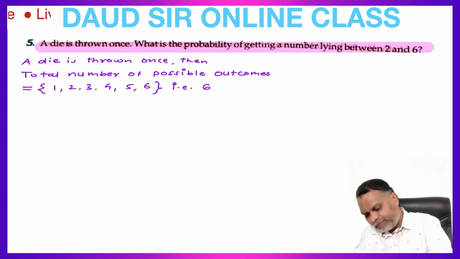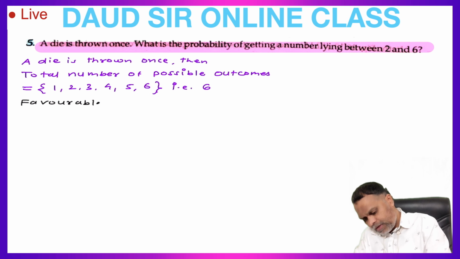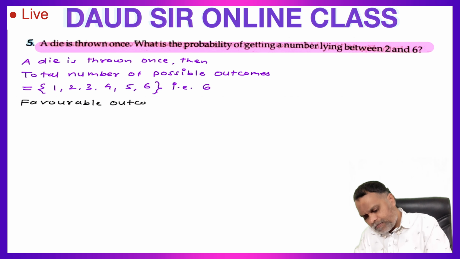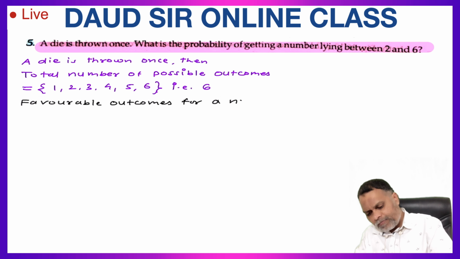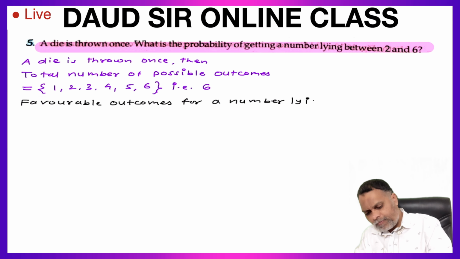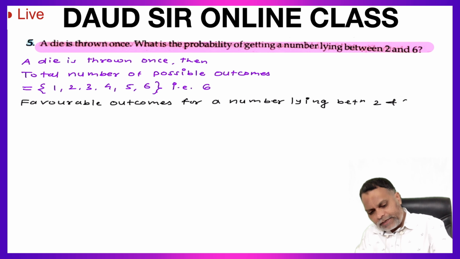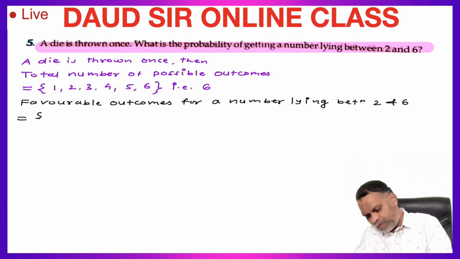So how many numbers are in favor of between 2 and 6? So favorable outcomes for a number lying between 2 and 6 is equal to numbers lying between 2 and 6: 3, 4, 5.